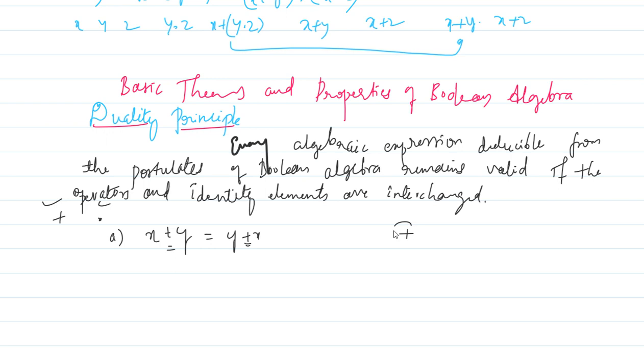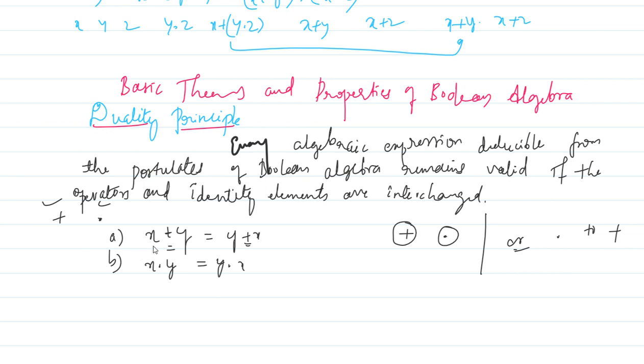Change this plus operator and write the expression now. I write x as it is, change plus to dot, y as it is equals y as it is, change this plus to dot, and x as it is. This is the second law of commutative, am I right?